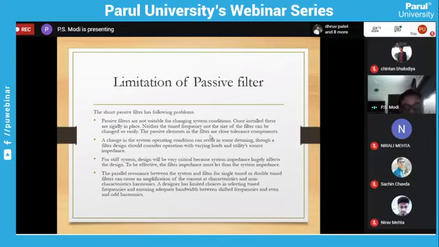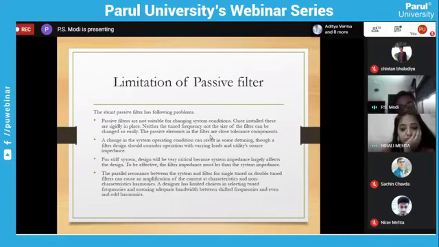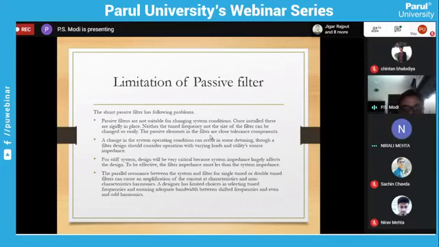Second, a change in the system operating condition can result in some detuning, and the filter design should consider operation with varying load and utility source impedance. For a stiff system, design will be very critical because system impedance largely affects the design. Parallel resonance between the system and the filter for single tuned or double tuned filters can cause an amplification of the current characteristics. So these are all the limitations.